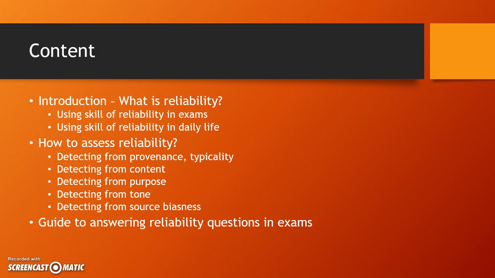Basically, we have to compare it with, or rather refer to, another source. So, if what the source says is true, the other source that you have referred to will agree with what the source says. Makes sense, right? When they agree, they are saying the same thing, means it has to be true. It's just like when you want to check whether something is correct, you go online and if something is saying the same thing as what you think, it is most likely true. Okay, so when it's true, it's reliable. If something is disagreeing with what you're checking with, then it's most likely unreliable.